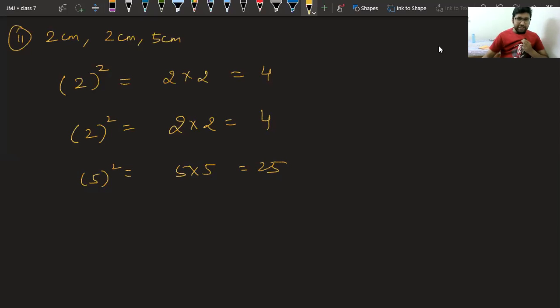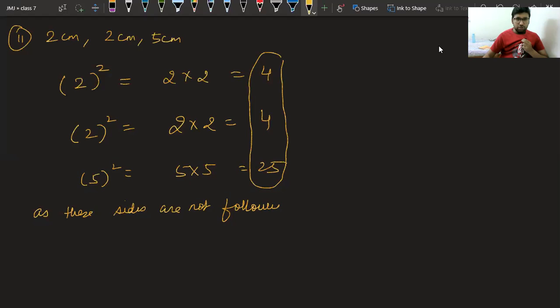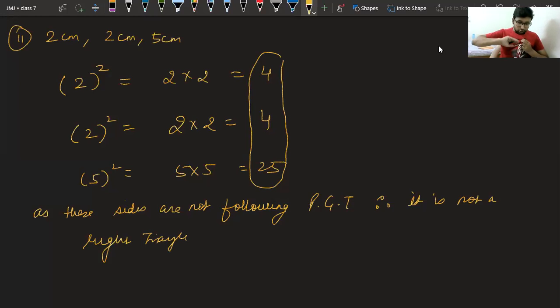Class, can we say by observing that sum of two side equal to third side? No, because 4 plus 4 is 8 and we want 25. So as these sides are not following Pythagoras theorem, therefore it is not a right triangle. That's it. It was very easy.